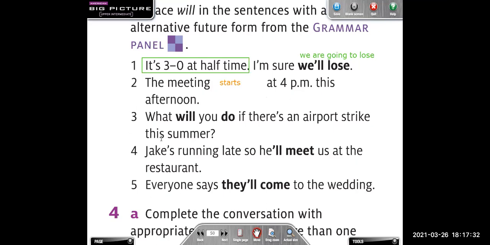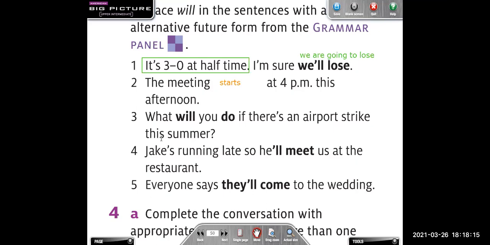Number 3, what will you do if there's an airport strike this summer? What do you think? What are you doing? ¿Por qué usa are you doing? Because it's fixed future arrangements. We have this summer. But this is a plan.